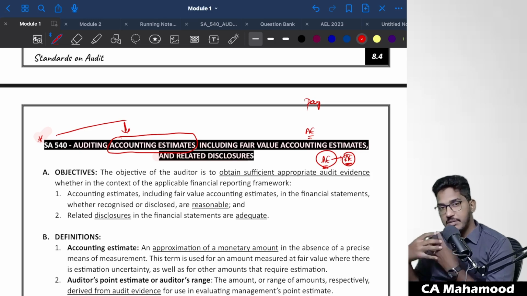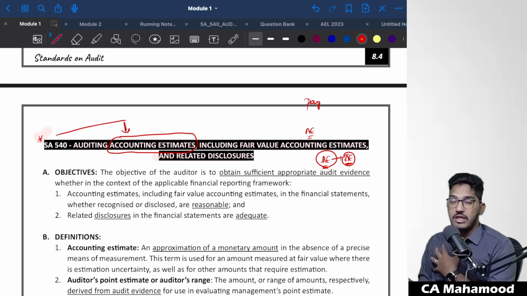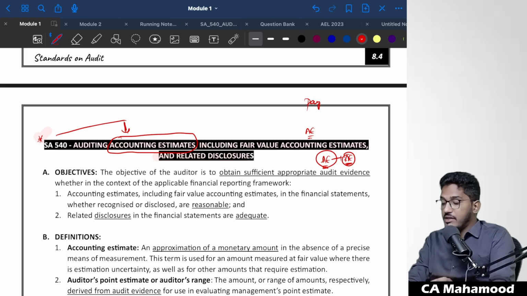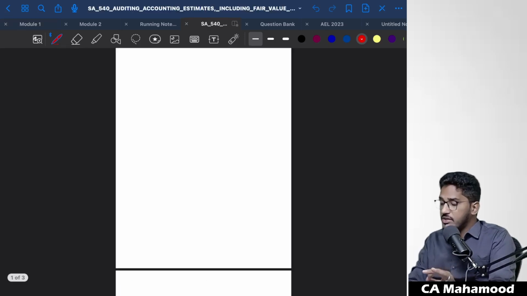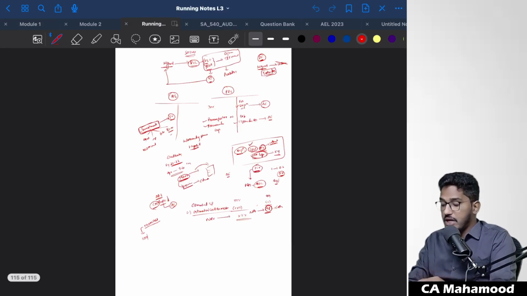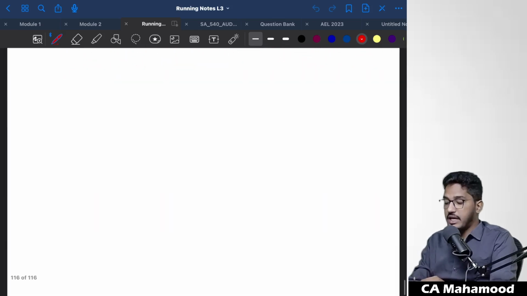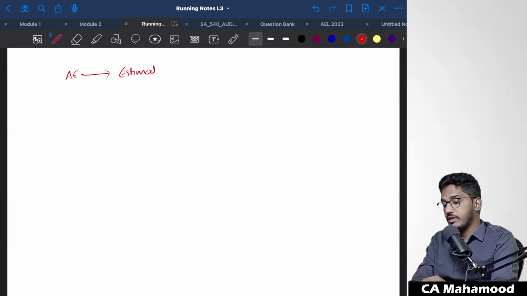So that's why the standards on auditing have requested the auditor to focus more on accounting estimates, and they have given a specific standard which will guide us in how to obtain audit evidence regarding accounting estimates. Why? Because they carry a higher risk of material misstatement. Here I am going to introduce one more term. Accounting estimates require specific attention because they have something called estimation uncertainty.